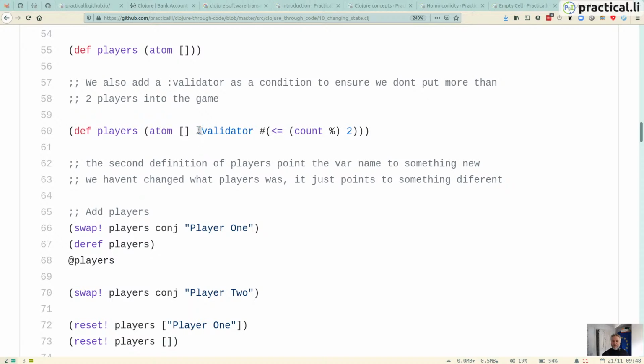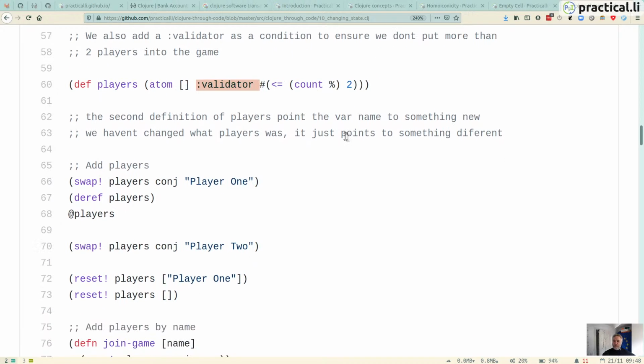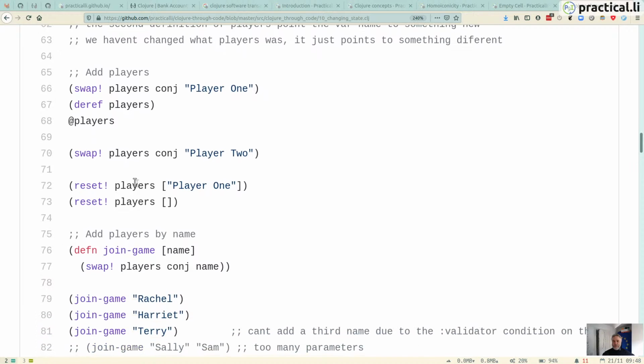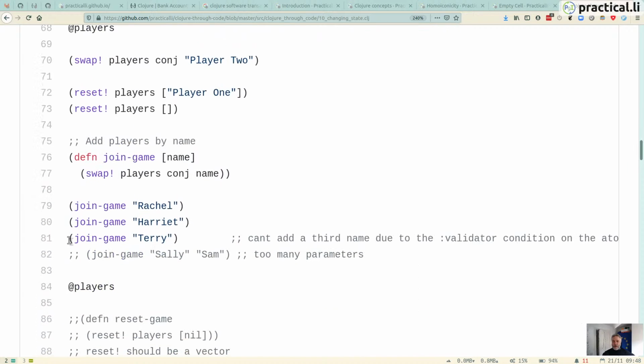One of the interesting things you can use on there are validators. So here we're basically putting a conditional on the atom, saying that it can't have more than two values in there. So that means we're limiting the players to 2. So we can only add 2 players. If we're doing join game, we can add Rachel and Harriet, but when we try and join Terry, the validator condition stops us doing it, because otherwise there'd be too many players in there.